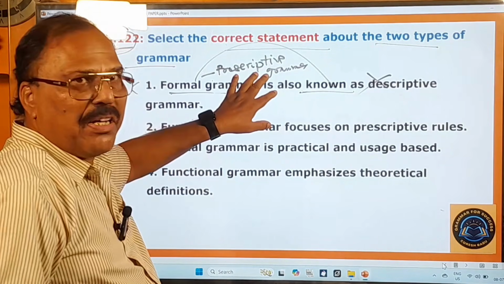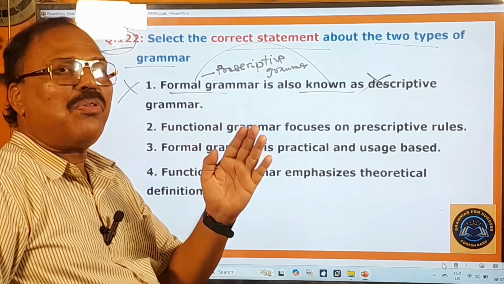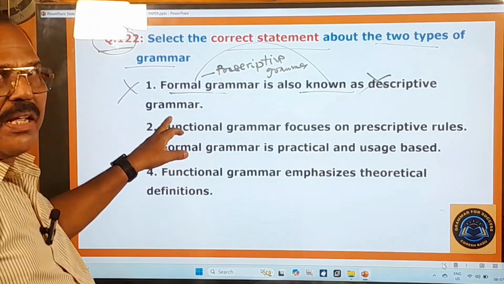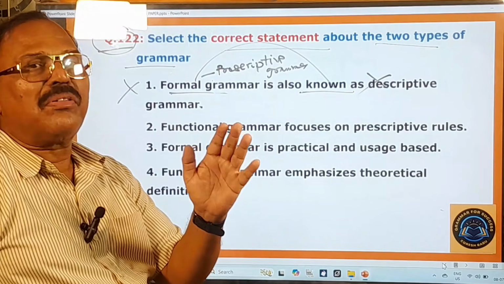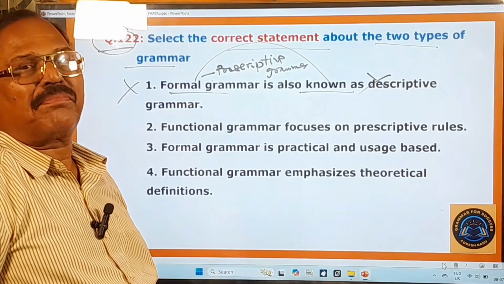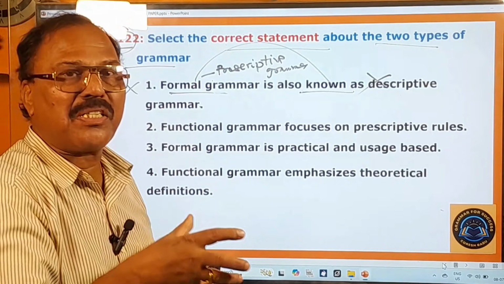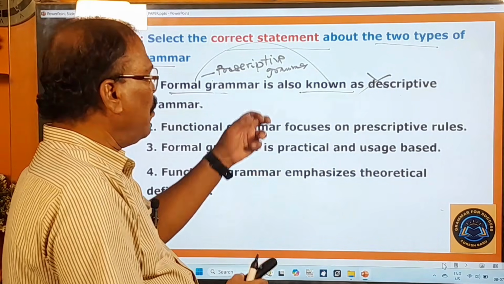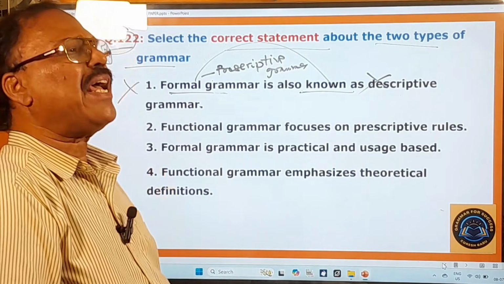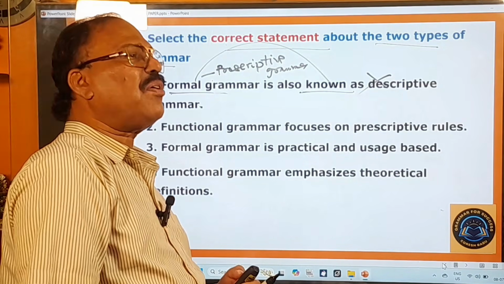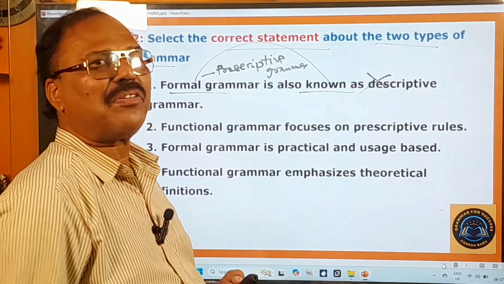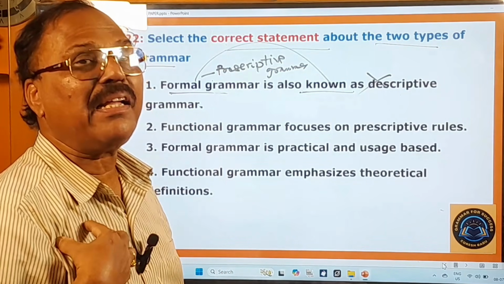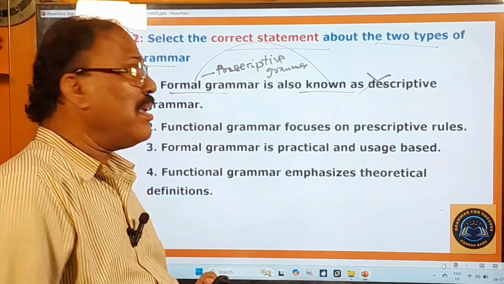Prescriptive grammar focuses on how the language should be spoken, whereas descriptive grammar focuses on how the language is used by the people. This prescriptive grammar instructs the people to say, it is I. When somebody is knocking at the door, what do you say? Hey, who is that? Who is knocking at the door? Then the person who is knocking at the door will say, it is I.